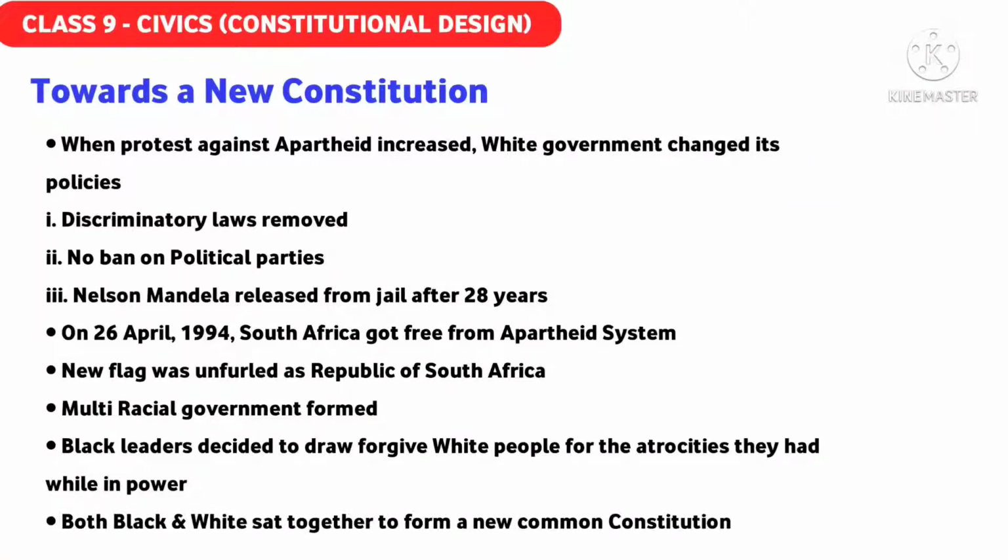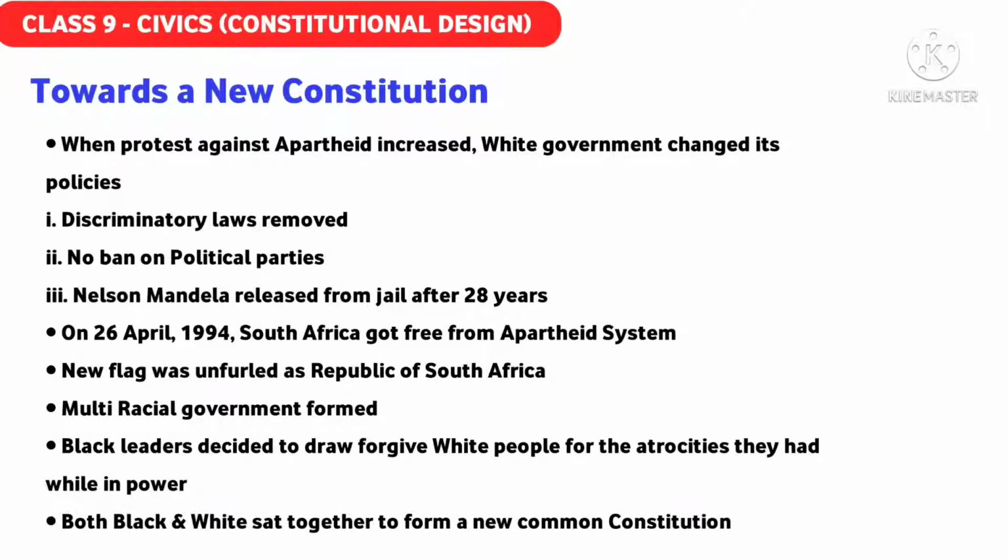Now you can see South Africa became a democratic republic, and when there is a democracy, there should be one constitution. So the South African people decided that they would sit together to form a constitution, and sit together in the sense that the black people and the white people both would sit together.